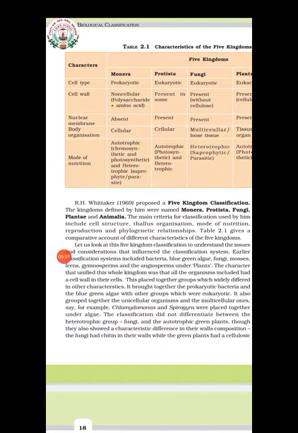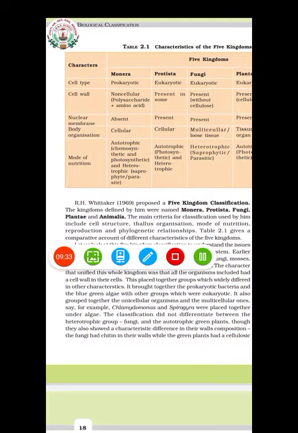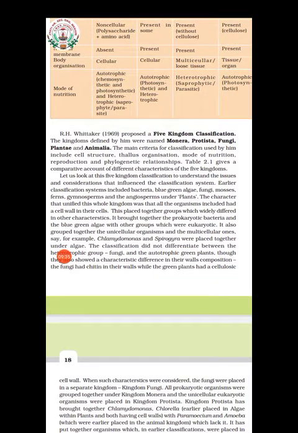Clear? Okay, so let's see the 5 kingdom classification to understand the issues and considerations that influenced the classification system.